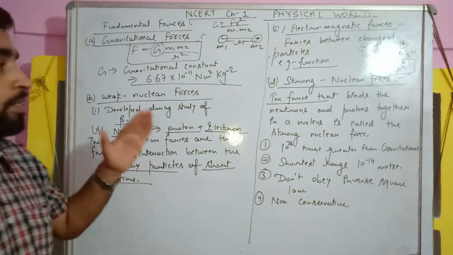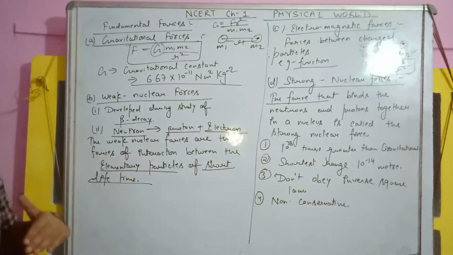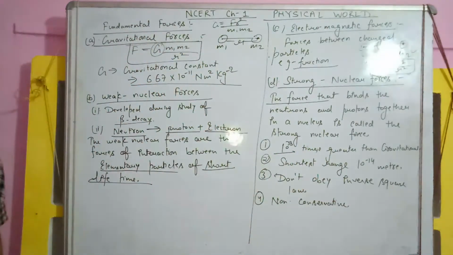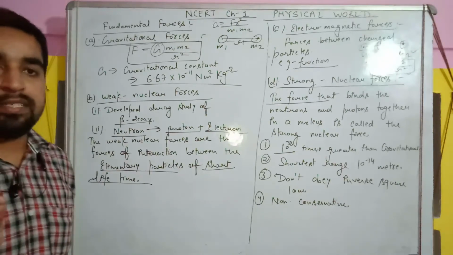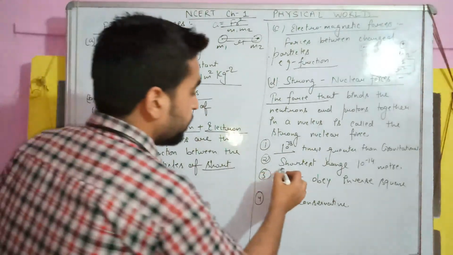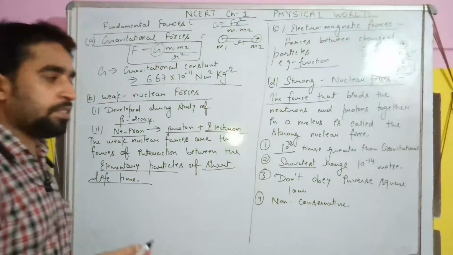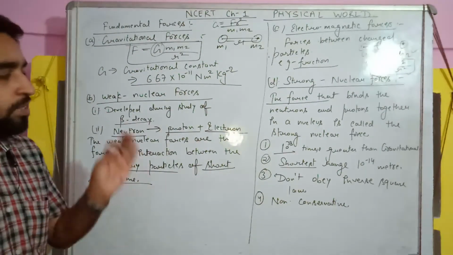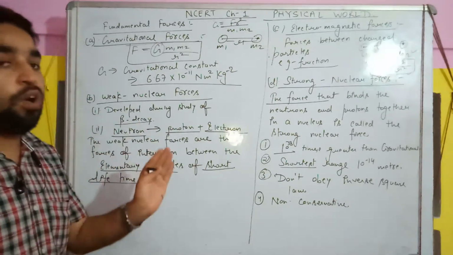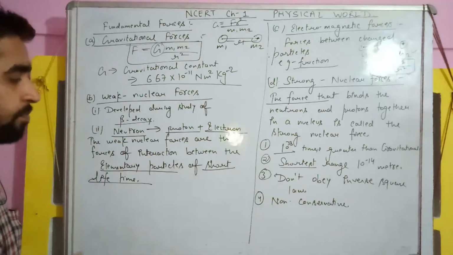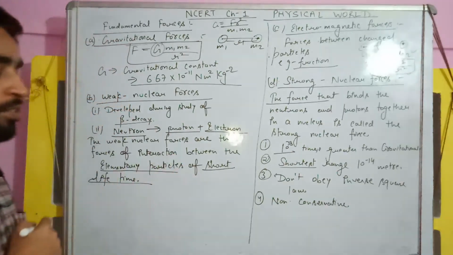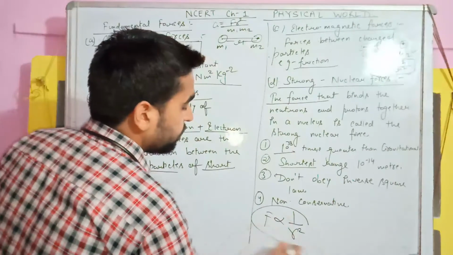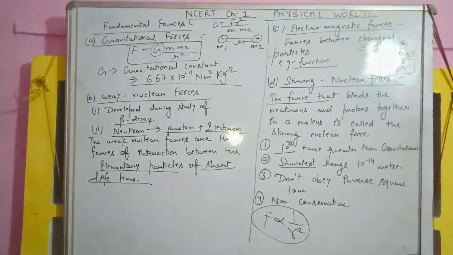Okay. Now these strong nuclear forces are this much greater. These are 10 power 38 times greater than gravitational force. 10 power 38 times. It's a very high figure. Now these forces are of very short range, meaning 10 power minus 14 meter. Obviously they are working inside the structure of the atom, so these are considered very short range forces. They don't obey the inverse square rule. Most forces are inversely proportional to the distance square, but these forces do not obey that rule.